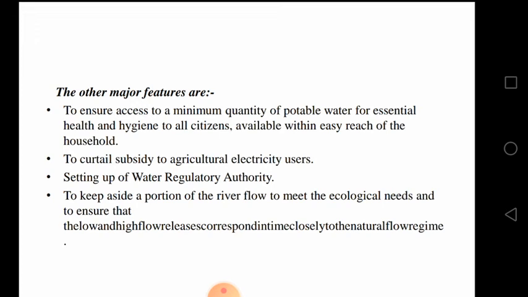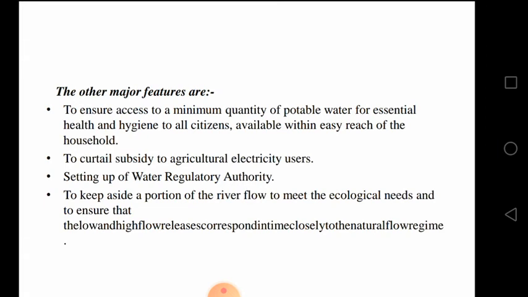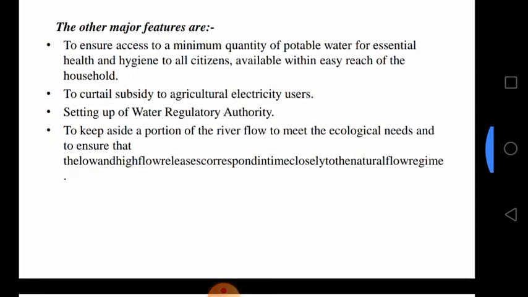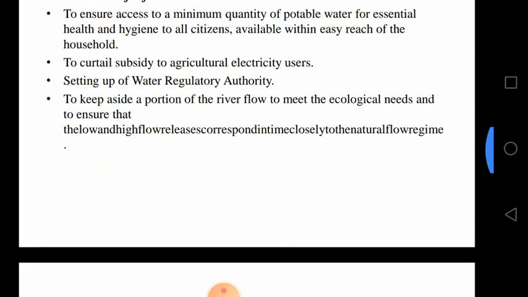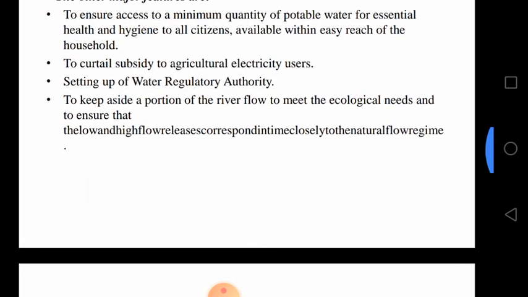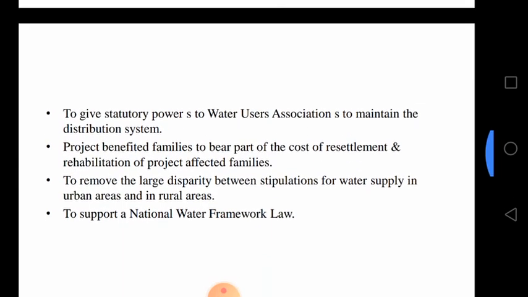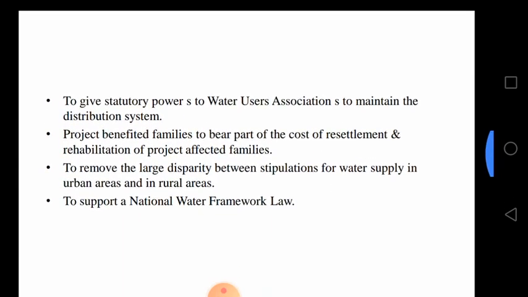For all citizens, the minimum quantity of quality potable water should be available. To curtail subsidy to agricultural electricity users, the food production or agriculture users should get some subsidy. Setting up a water regulatory authority to keep aside a portion of the river flow to meet ecological needs. To give statutory power to water users associations to maintain the distribution system.